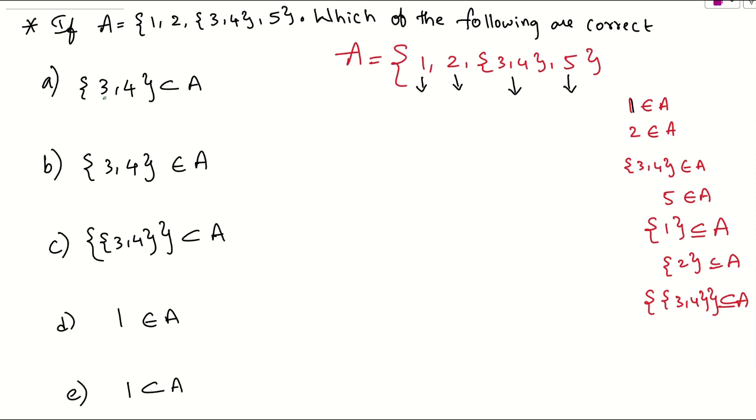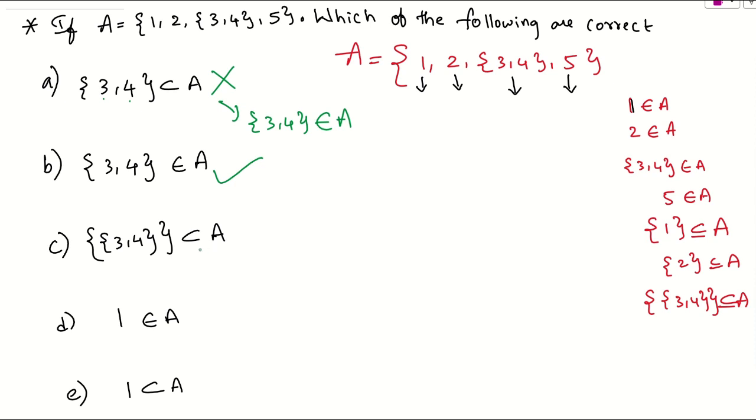First one, we know that 3 and 4 are the elements of A. I already said no, because inside A, {3, 4} is there, right? Which means it is represented with the set only, but inside A it is there. Obviously, I can say this statement is not correct. What I need to take is that {3, 4} is an element of A. Are you getting my point here? Yes. So from this, I can say this is correct. We need to check which are correct or which are wrong. So the first one is wrong, the second one is correct. Are you getting my point here?